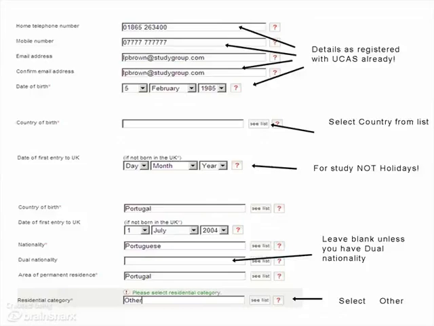Next question, select your permanent area of residence, area of permanent residence. That's where you live. For most of you, this will be the country in which you were born. So again, select from the list, and for Cristiano Ronaldo, the answer is Portugal. The next question that we need an answer for is your residential category. This is aimed at UK students, so what you need to do is click on the options, so you see the list, select Other.